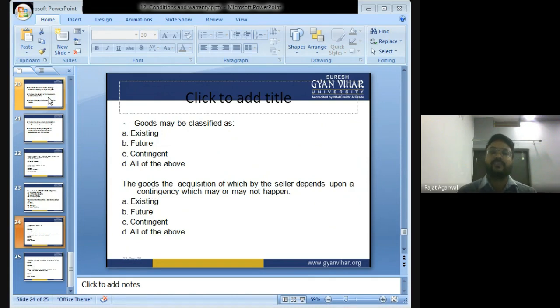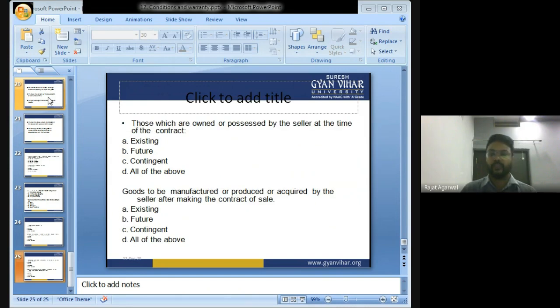Goods can be classified as existing goods, future goods, contingent goods, all of the above. The answer is all of the above. The goods the acquisition of which by the seller depends upon a contingency which may or may not happen: existing goods, future goods, contingent goods, all of the above. The answer is contingent goods. Those which are owned and possessed by a seller at the time of the contract of sale: existing goods, future goods, contingent goods, all of the above.